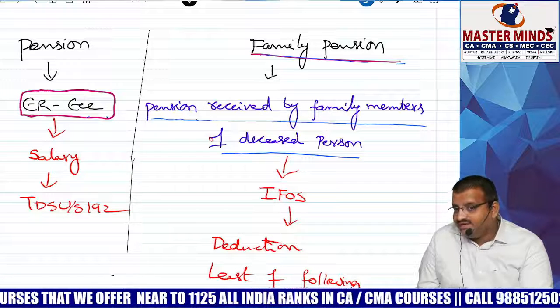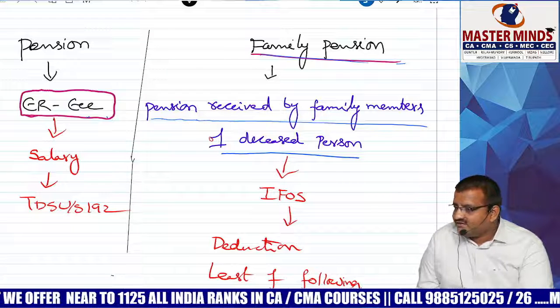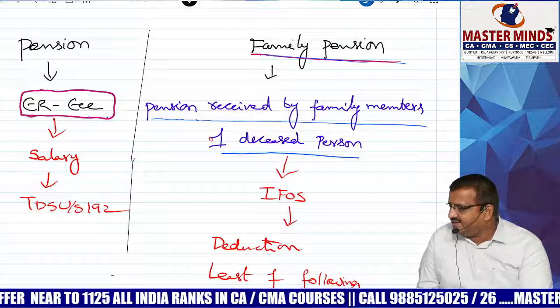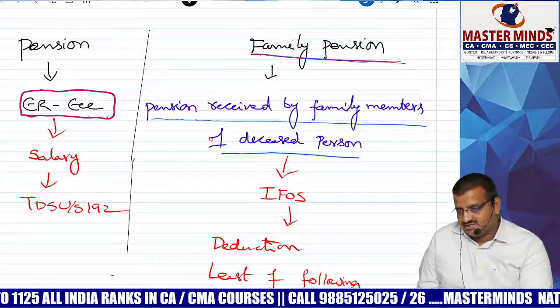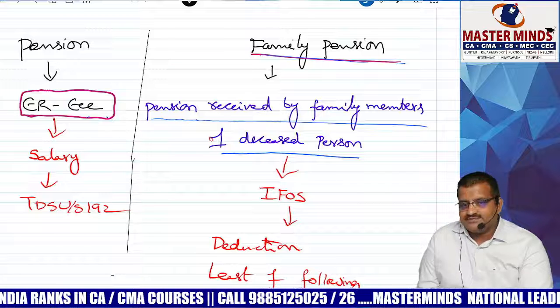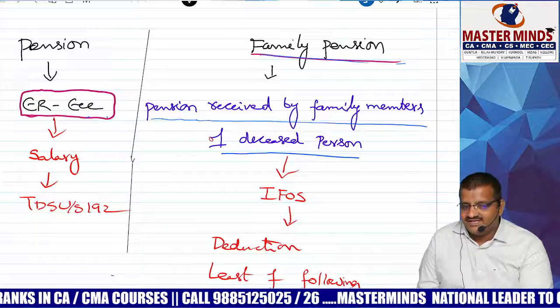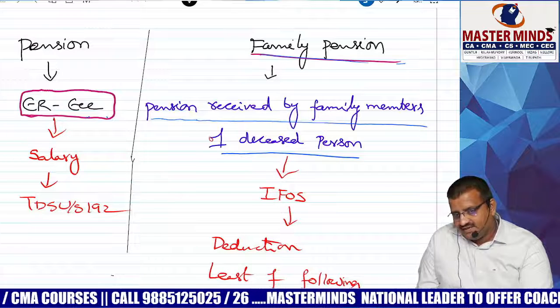Whenever the employee dies, the widow or children of the family may get the pension. That is called family pension. Family pension means pension received by family members of a deceased employee.